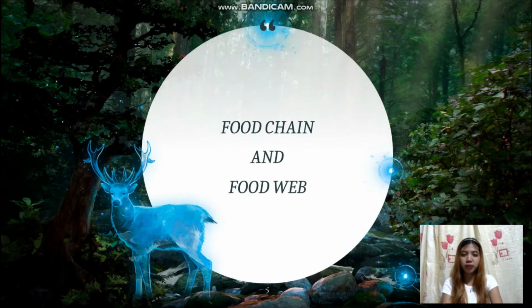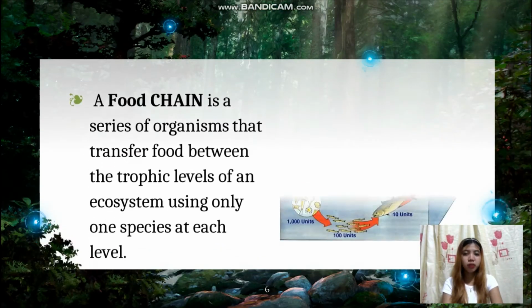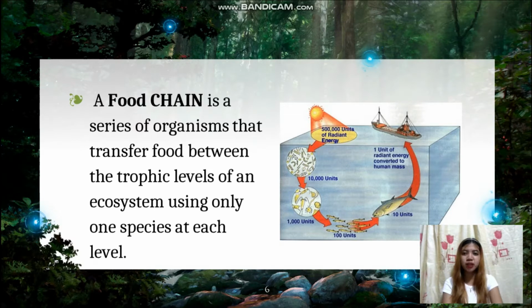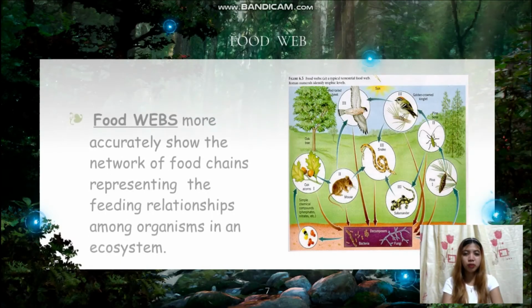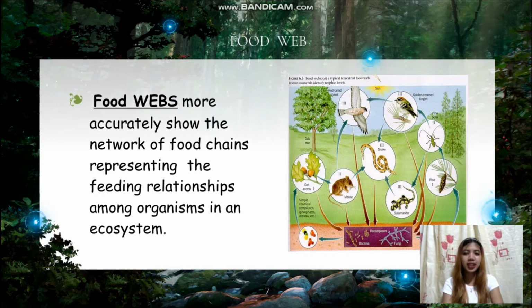Food chain and food web. A food chain is a series of organisms that transfer food between the trophic levels of an ecosystem using only one species at each level. And food web more accurately shows the network of food chains representing the feeding relationships among organisms in an ecosystem.